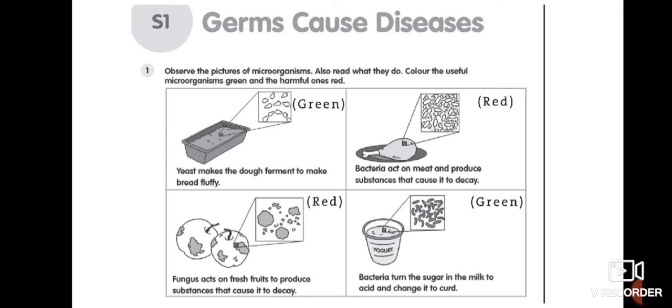Virus cause diseases like malaria and common cold. Bacteria can cause diseases like tetanus and typhoid. Fungus causes skin disease, and protozoa can cause diseases like amoebiasis. So, children, all these diseases are caused by microorganisms, and those microorganisms are called pathogens.